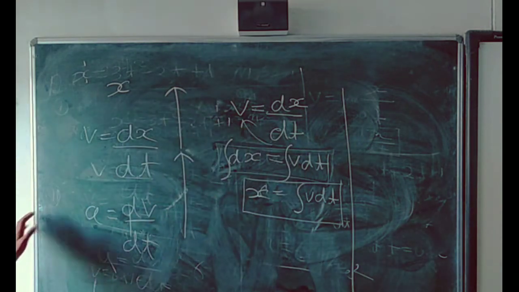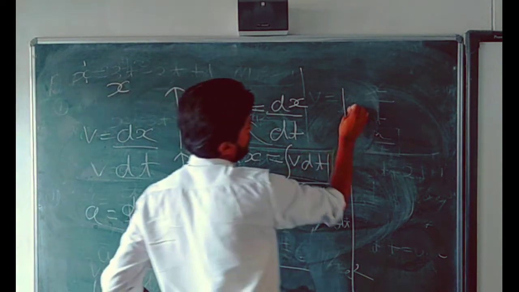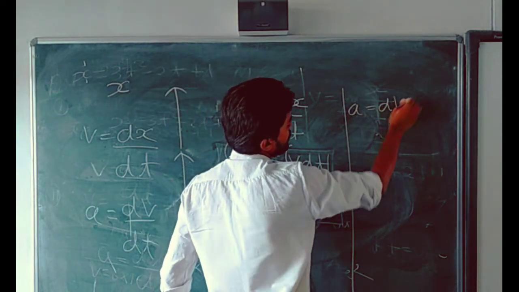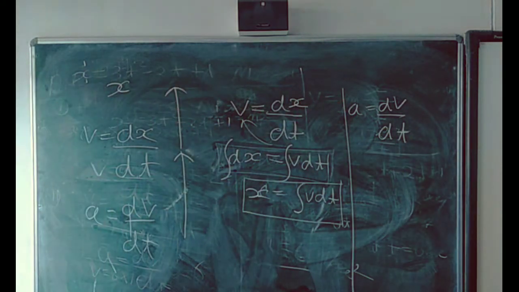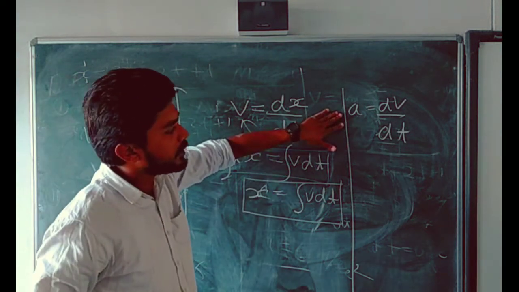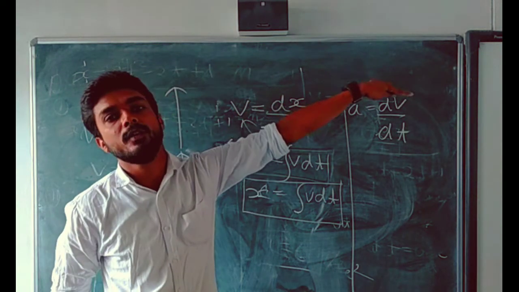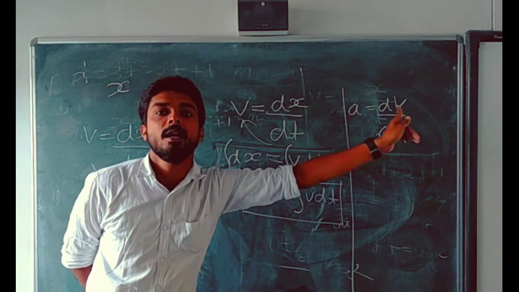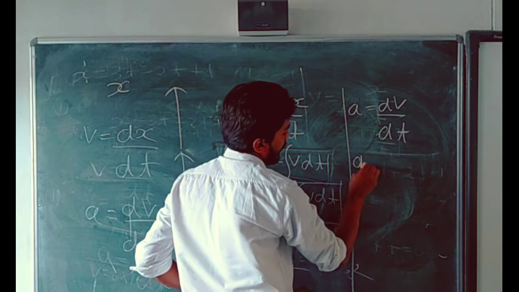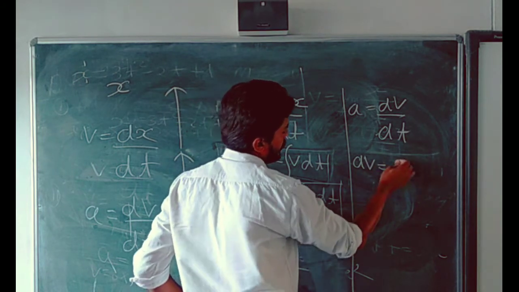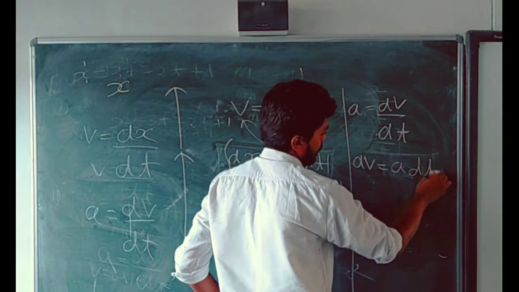In the same way, suppose you have acceleration is equal to change in velocity upon time. I have acceleration and I want to find the velocity. What will I do? Write dv is equal to a dt.